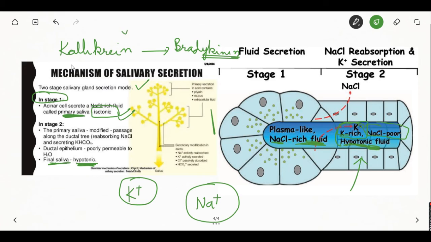Also remember that atropine will reduce the salivary secretion. Second, stimulation of the sympathetic nerves causes secretion of a small amount of saliva that is rich in organic constituents and mucus from the submandibular and sublingual glands. Now what are the factors that increase the saliva secretion?